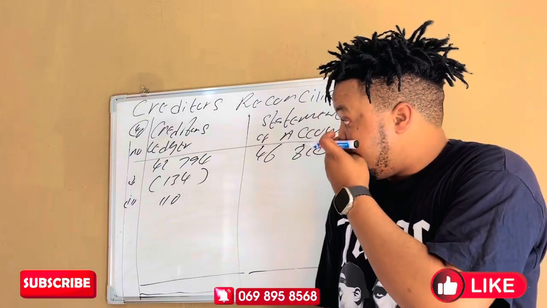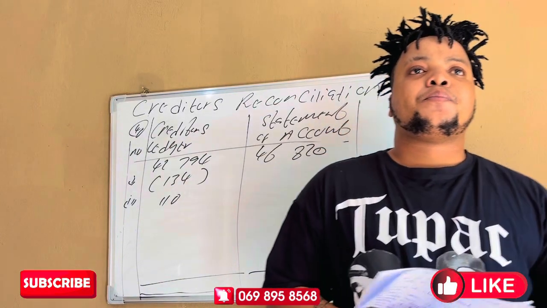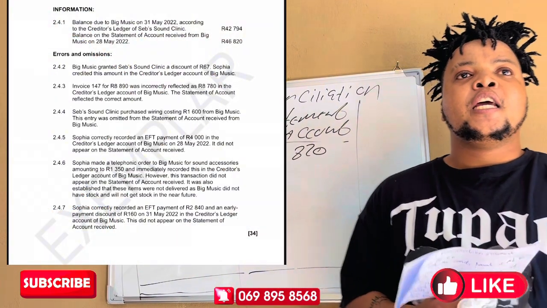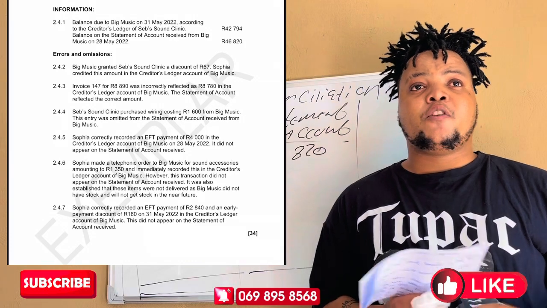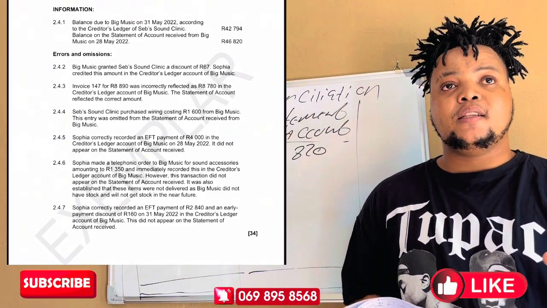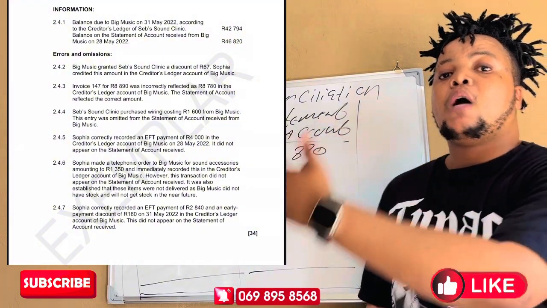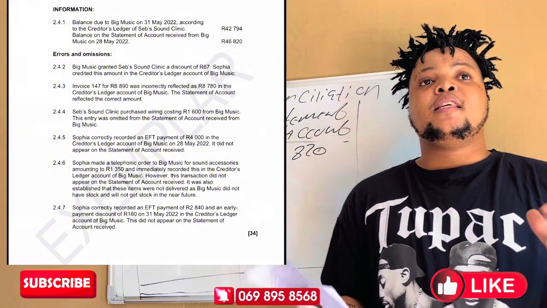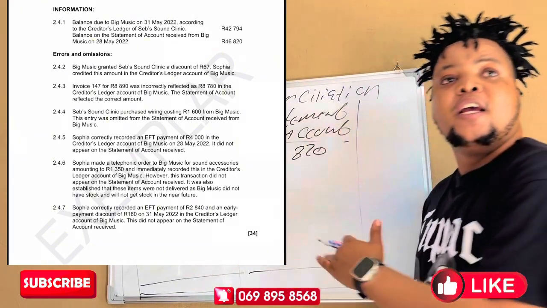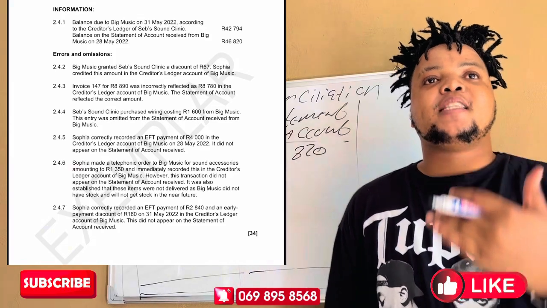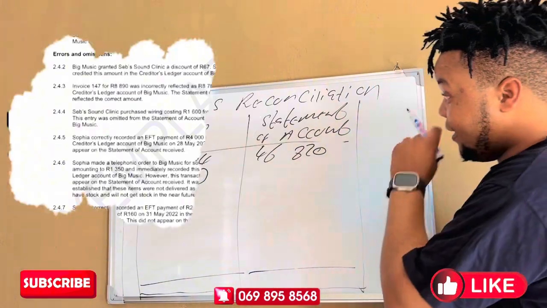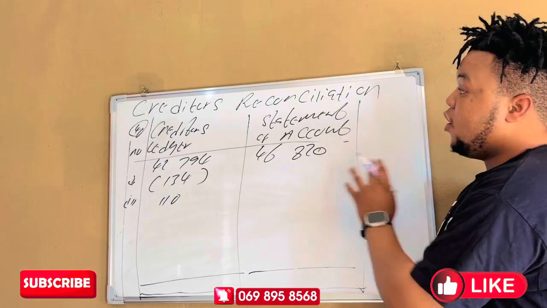That is number 2. Number 3: purchased a wiring costing 1,600 from Big Music. This entry was omitted. So we purchased from our supplier, Big Music, and then this entry was omitted. Where was the entry omitted, here or here? They said it was omitted from the statement of account received from Big Music, meaning that we can't see that purchase on the statement of account.